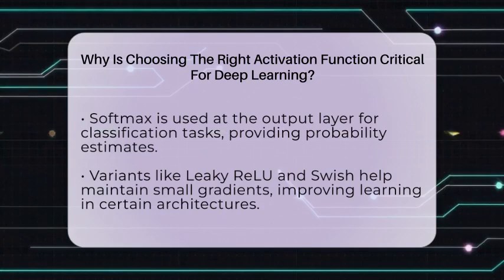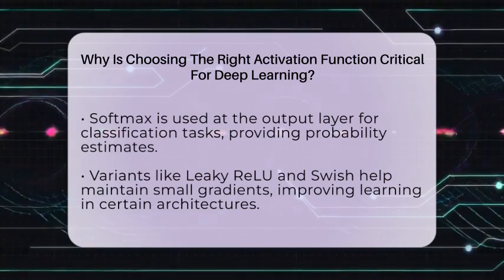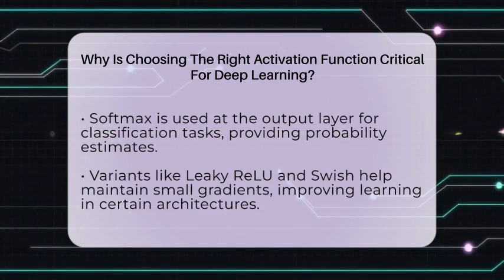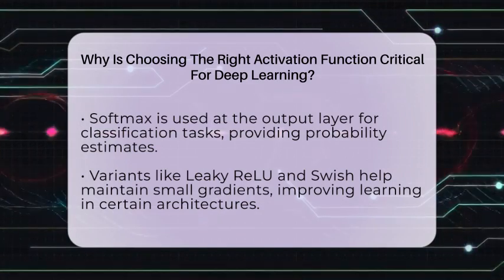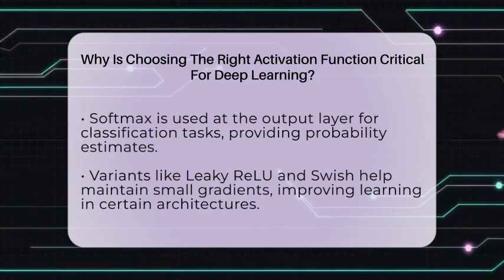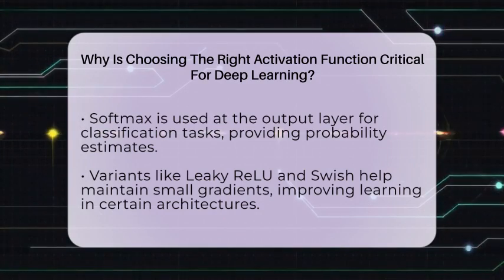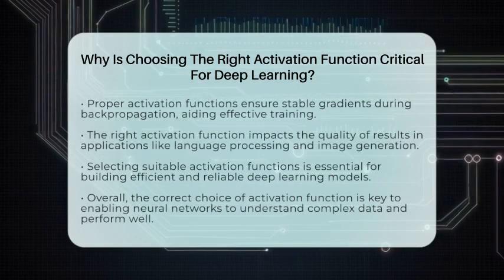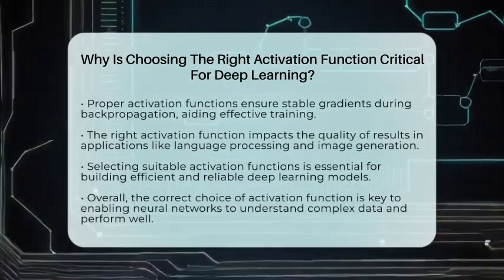Another key point is stability. Good activation functions keep the gradients stable during backpropagation, which is the process that updates the network's weights. If the gradients vanish or explode, training becomes unstable or very slow. That's why selecting the right activation function is so important for building effective deep learning models.